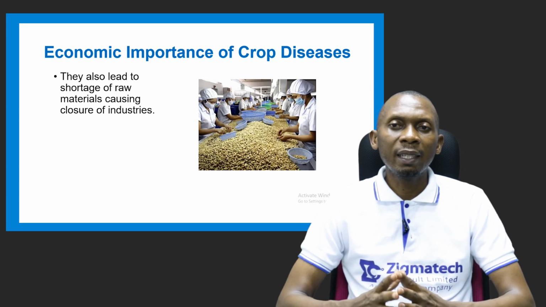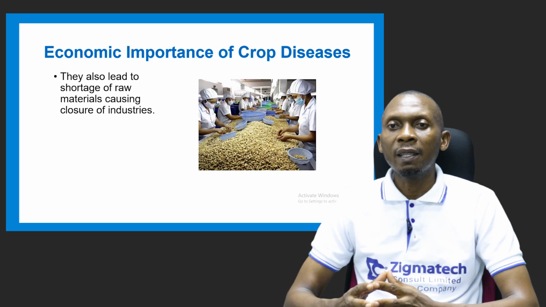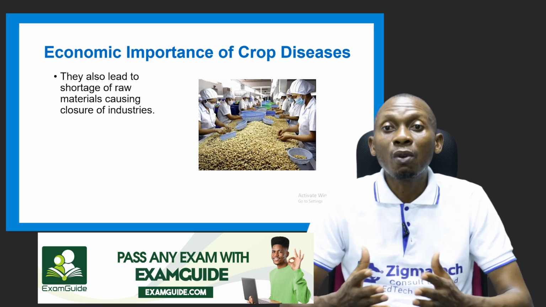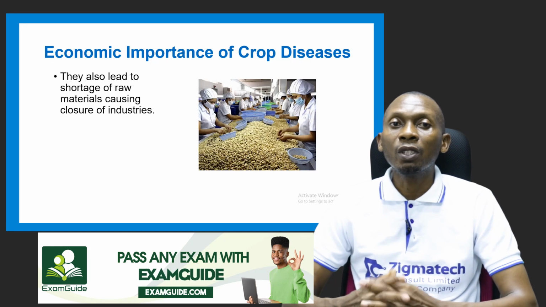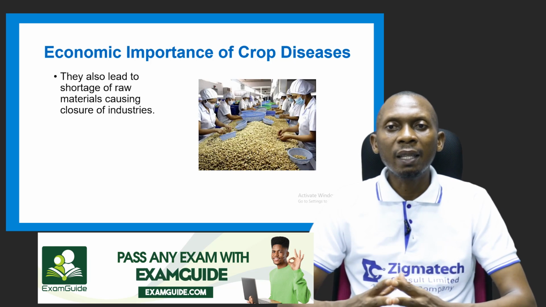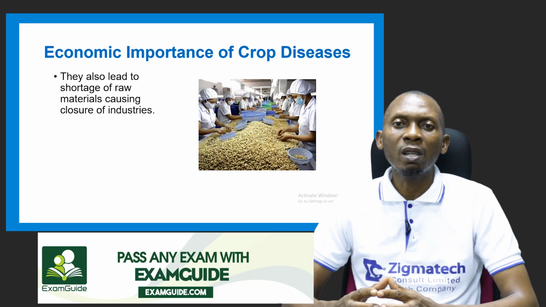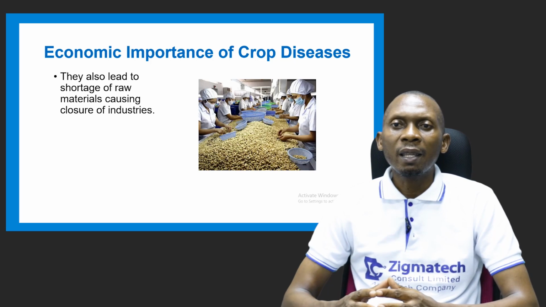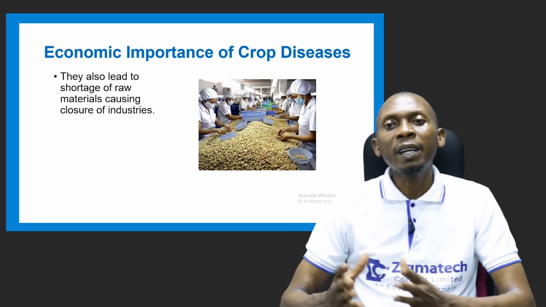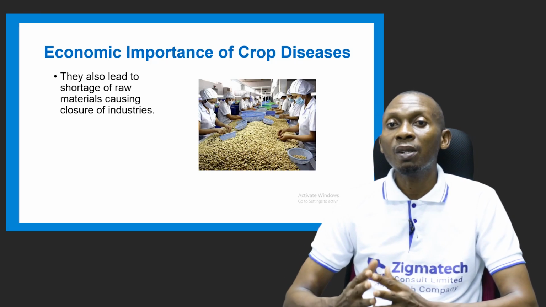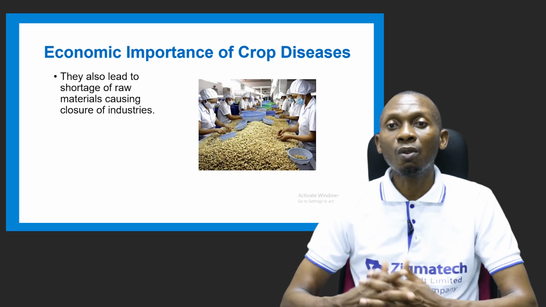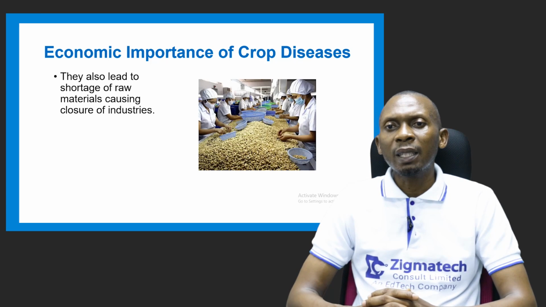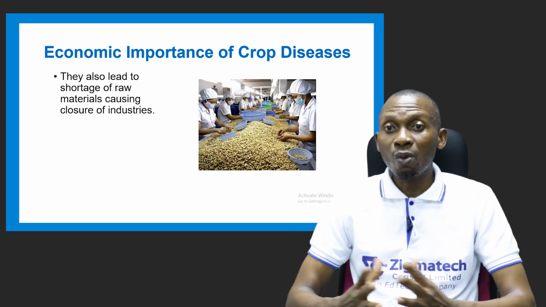So, for example, the textile industry: if there's a disease outbreak affecting cotton plants, which will definitely lead to a reduction in the yield, this will eventually affect the textile industry, because there will be a decline in the production of cotton, as well as many other industries that are connected to agriculture, like cocoa.